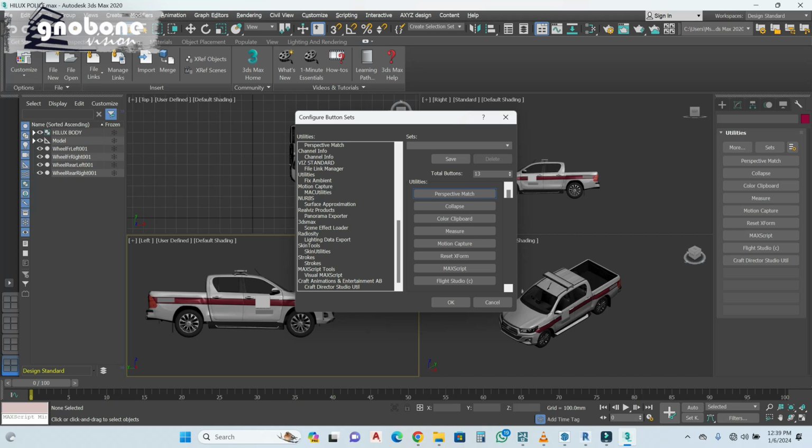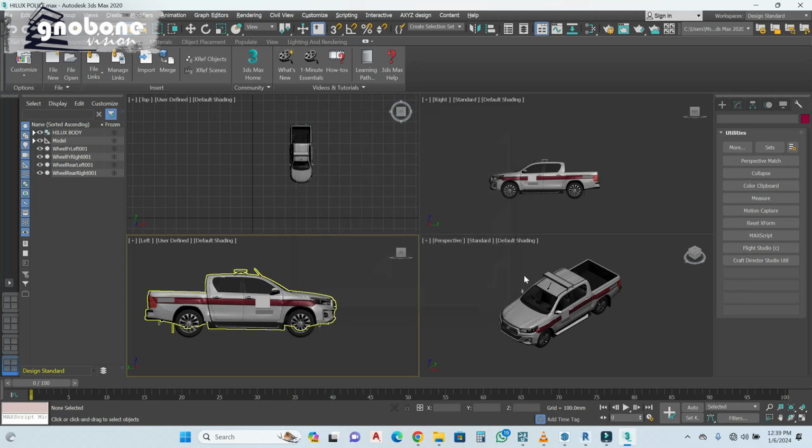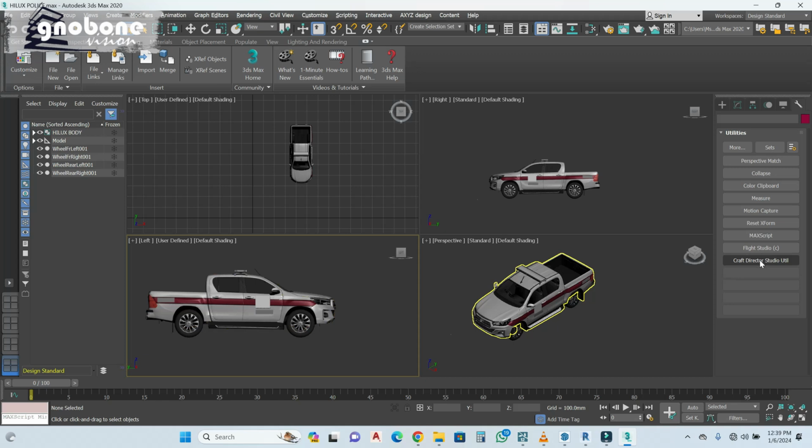On your 3dsmax you might see about 8 buttons here. That is, this 13 here signifies these buttons here. You might see about 8. All you just need to do is increase this to the number of buttons you have, so they'll have extra here, and quickly just drag this in here. That's it. You drag it in here and hit OK. But since I have this here already, I don't need to do that. So once you drag that in, it appears here.